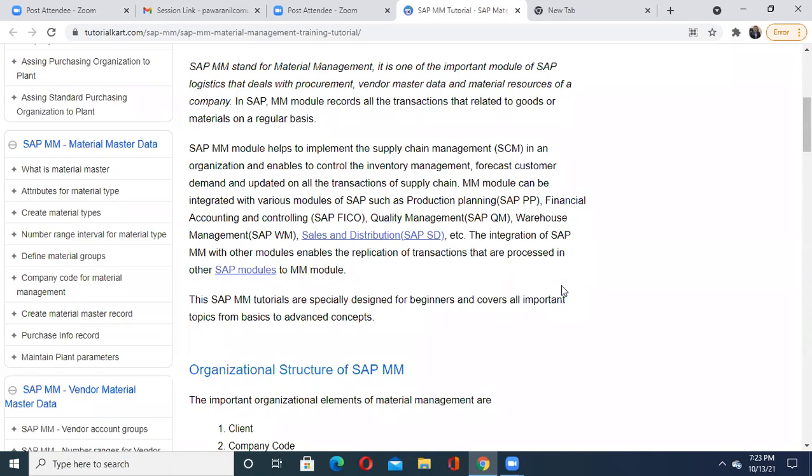Suppose I'm talking about the computer manufacturing industry, then it may have various raw materials. They have to integrate everything together. Just take an example of a sugar factory. What are the different materials required for a sugar factory? It starts from the raw sugar cane, which comes to the factory from various farms.